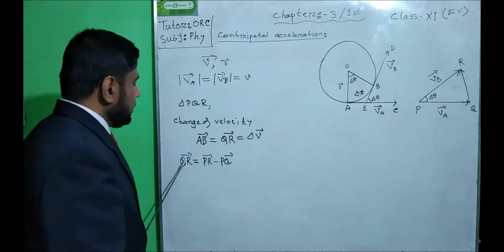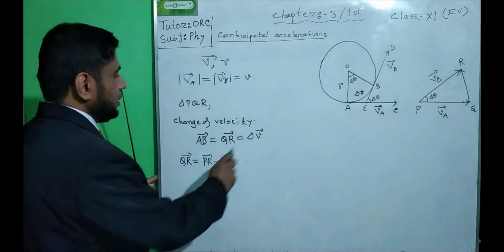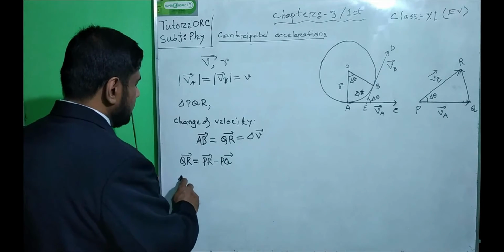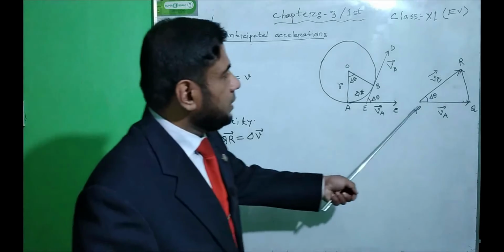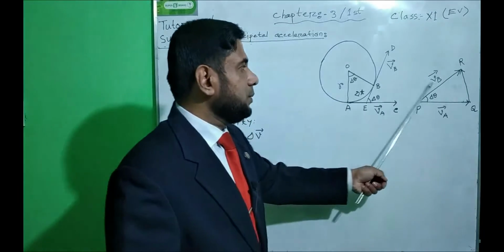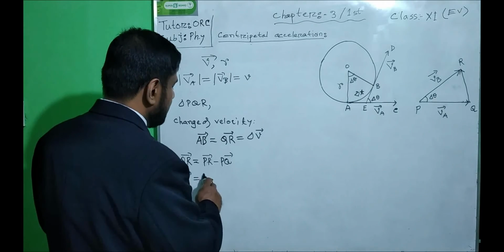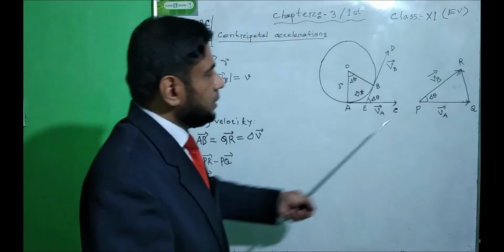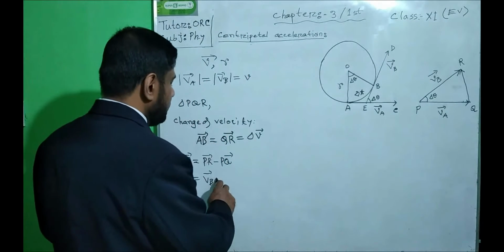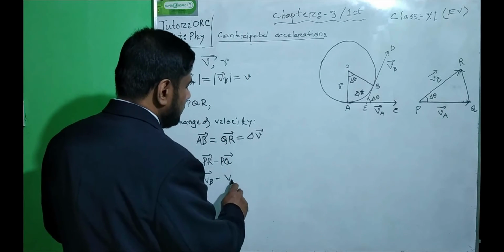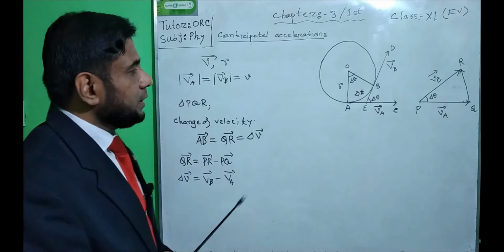Here QR means the change of velocity, del V. So let us put the value del V, and along with PR is acting velocity vector VB, and along with PQ is acting velocity VA. Let us put the value vector VA.